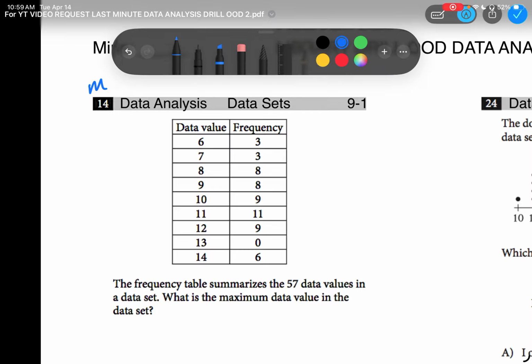All right, now that I understand that, let's go into the question. It's asking me, the frequency table summarizes 57 data values. So that means I know that these are going to add up to 57. So right now I'm prepared because this is a data set question. Probably this is going to be about averages. Continue reading. What is the maximum data value in the data set? That's so weird. What's the maximum data value? Well, it gives me data value there. Which one is the biggest one? Number 14. So the answer to this question is just simply 14.